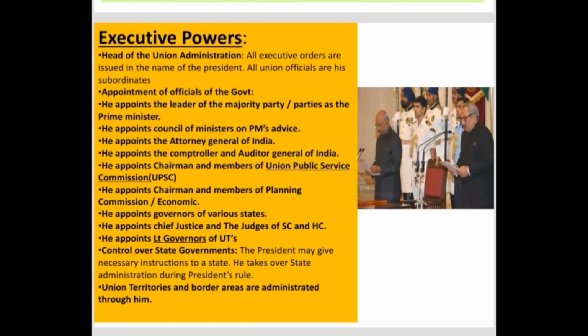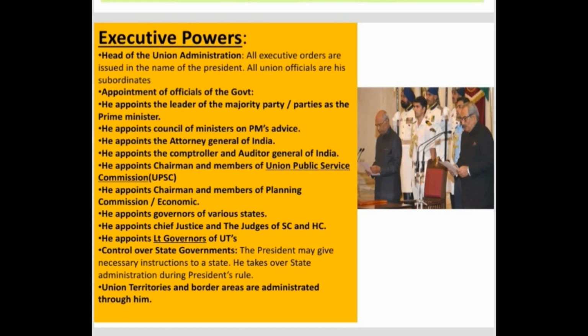Earlier there was a planning commission where the five year plans were implemented, with a chairman and members appointed by the president. Nowadays we don't have the planning commission. In its place we have Niti Aayog, which does a similar job, planning the goals of the country for the next five years.